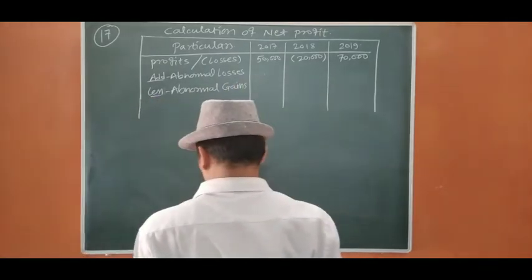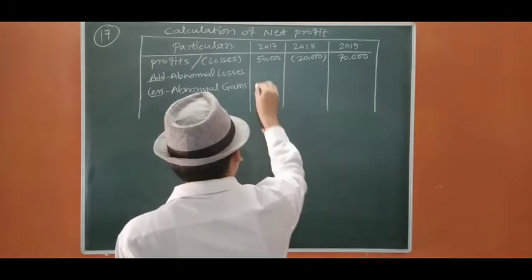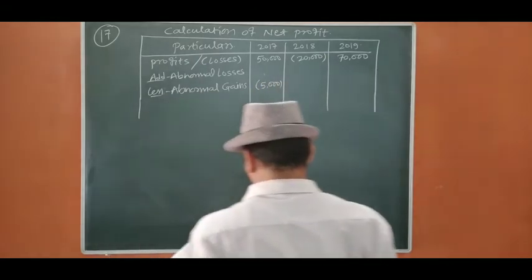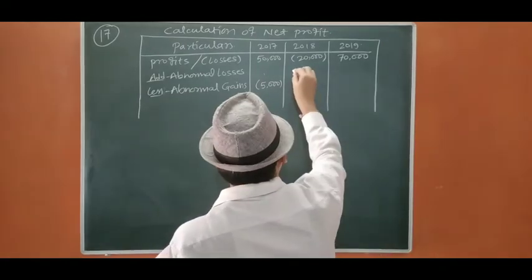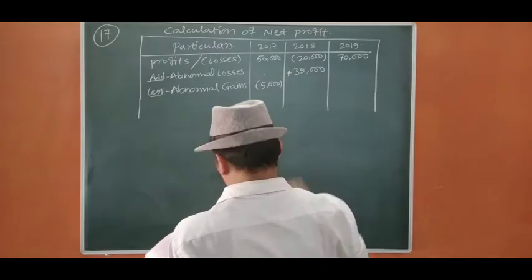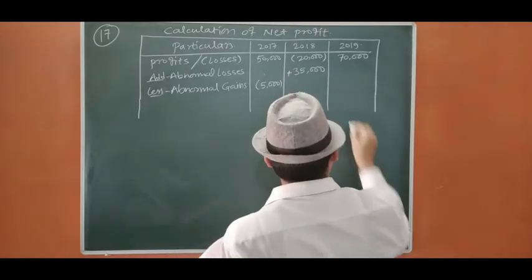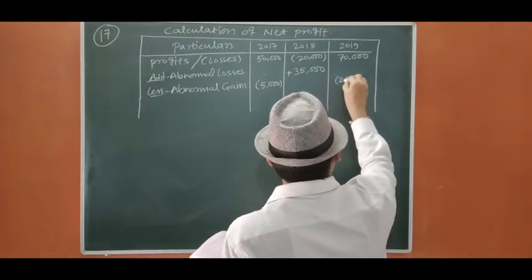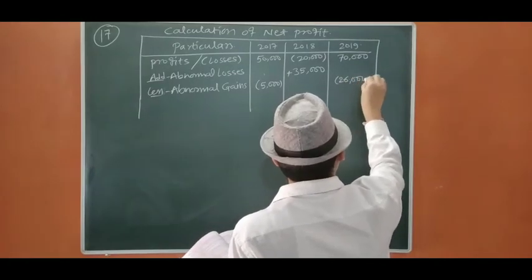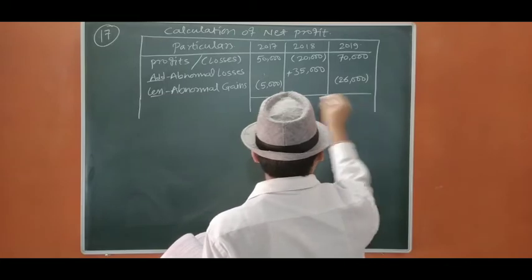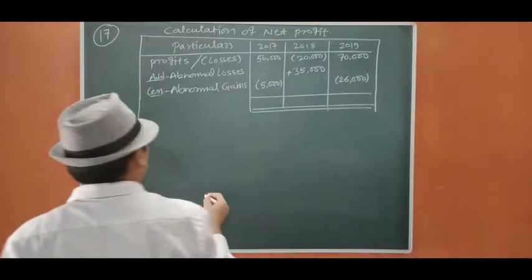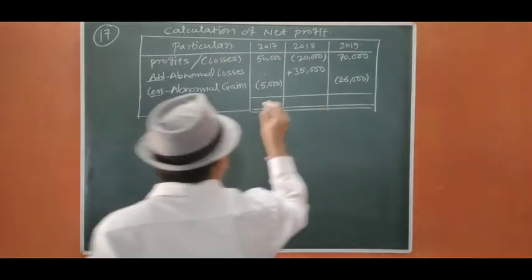Okay, so in the first year there was abnormal gain, we are going to deduct 5,000. In the second year there was abnormal loss, we are going to add 35,000. And again there is an abnormal gain of 26,000, 18 plus 8, we are going to deduct from profits to calculate the net profit.